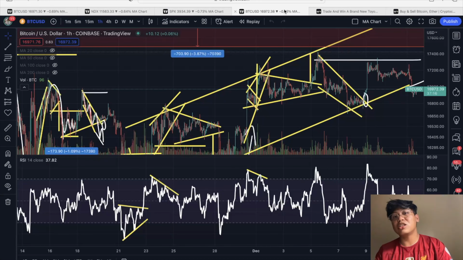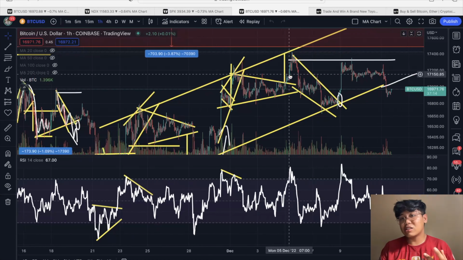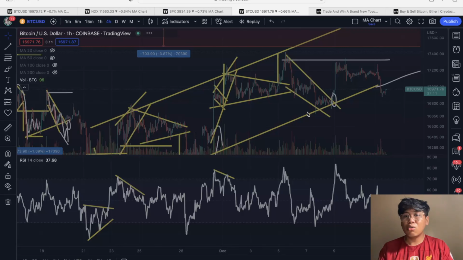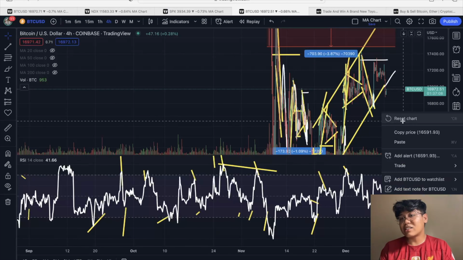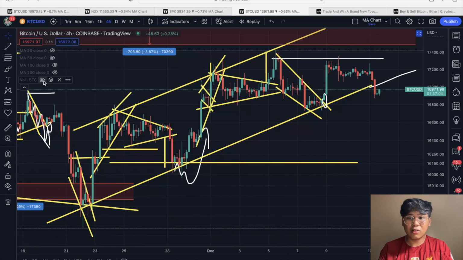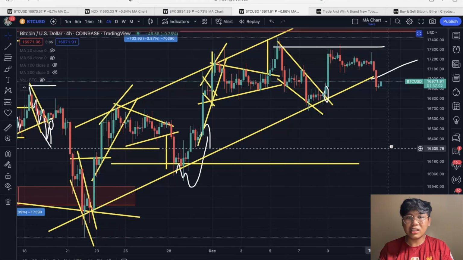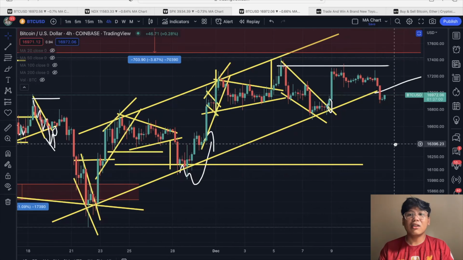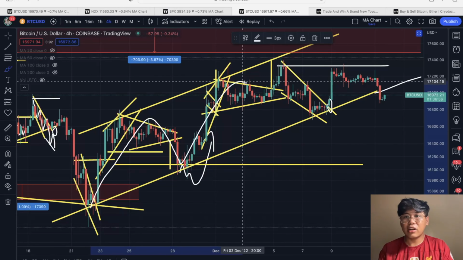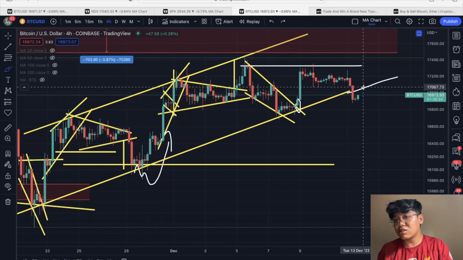That is what we are seeing with the bigger chart. Now let's dive in for the very short term, kasi diba sa ating very short term what we are monitoring was this bigger ascending channel dito sa ating 4-hour time frame. So let's try to open that chart. As you can see right now, we are seeing that massive, very big uptrend dito with the Bitcoin price action. And right now we are still continuing this trend, but right now as you can see, na break na natin yung support natin.